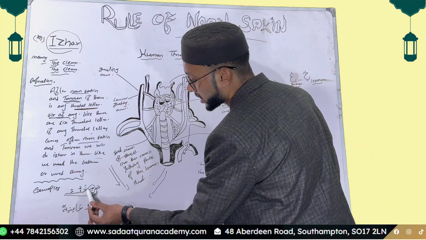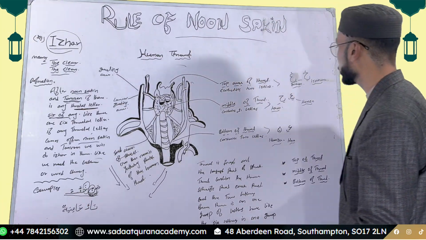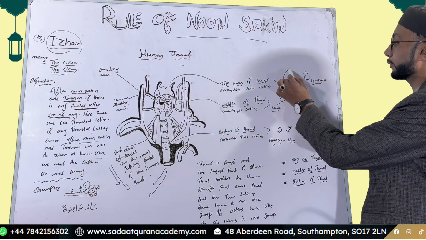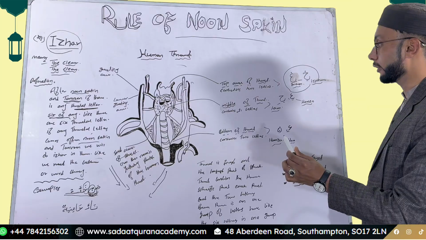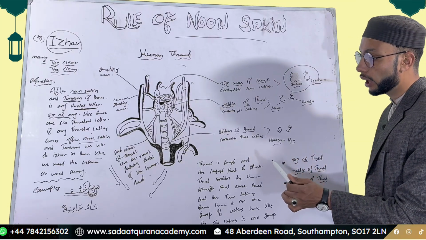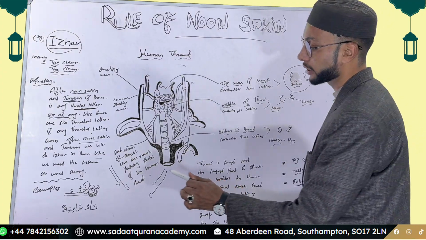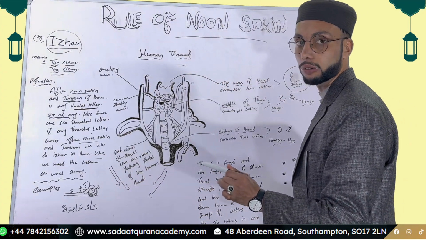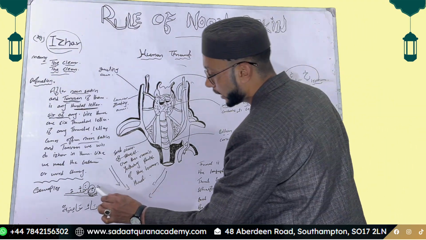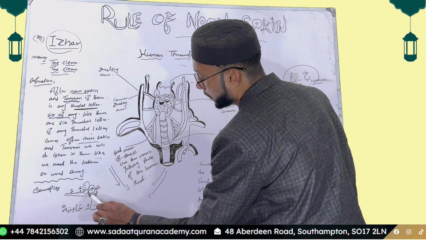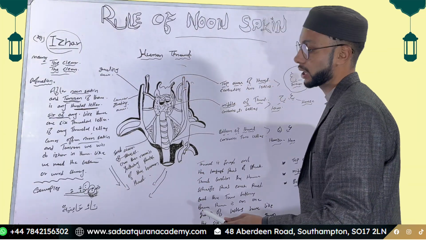After Noon Saakin, you can see here there is a ha, a dotted ha. I told you ha and ghain are pronounced from the top of the throat with a vibrating sound. Ha is coming after Noon Saakin. It means we will read the ha with a clear sound, in its exact form. Noon comes before the throat letter and noon comes with the sukoon symbol.